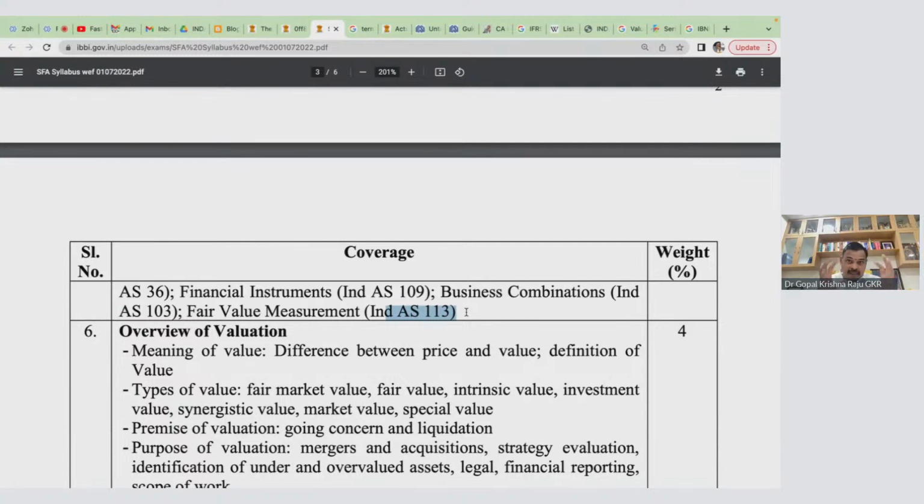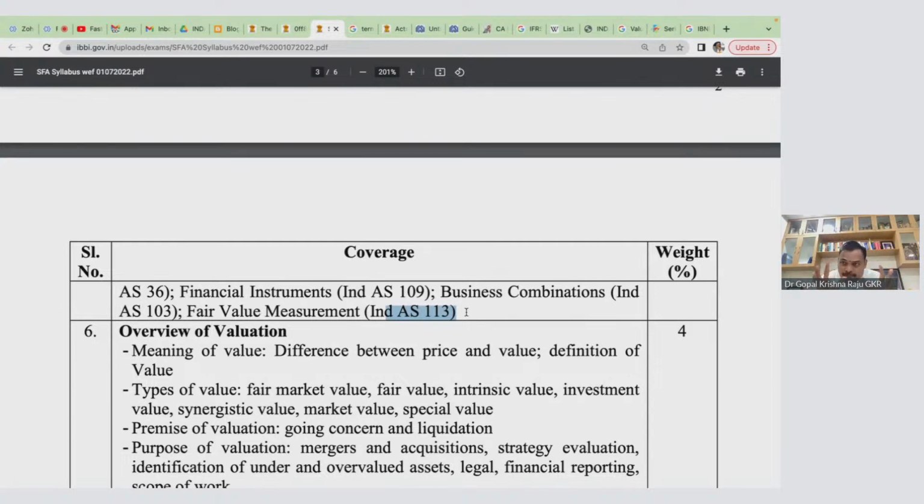Now, please understand the content of Indian Accounting Standard relevance in valuation. So, not the entire Ind AS that is relevant, but only the valuation part, which has been prescribed in the Indian Accounting Standard. So your syllabus is then and there.